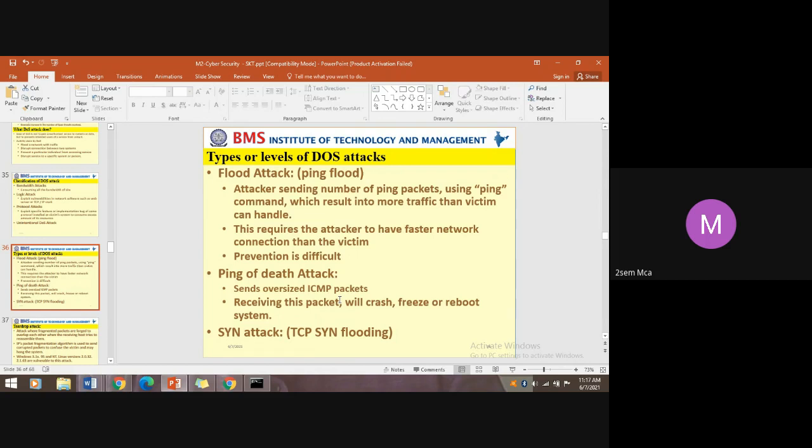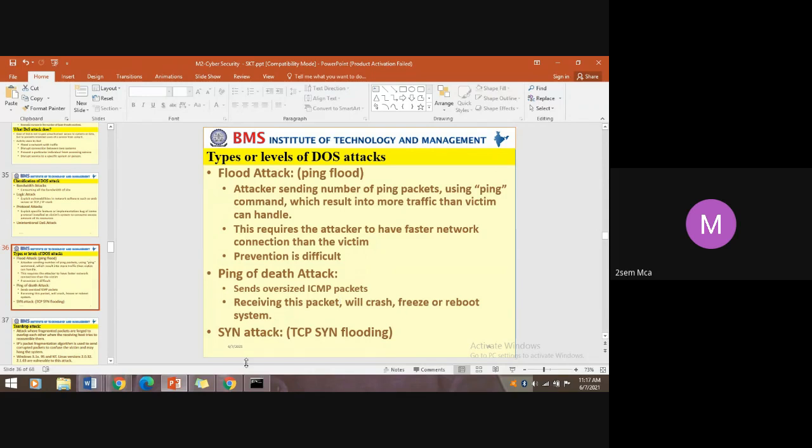On our system, you are going to get the blue screen, memory error. Our system is going to crash, unable to handle further requests. This kind of attack is termed a ping of death attack.